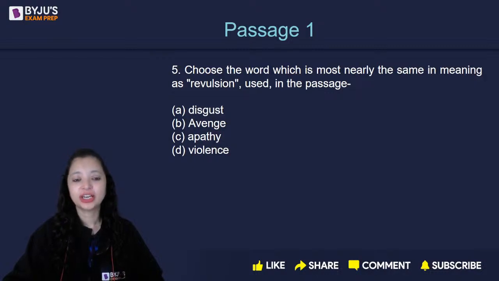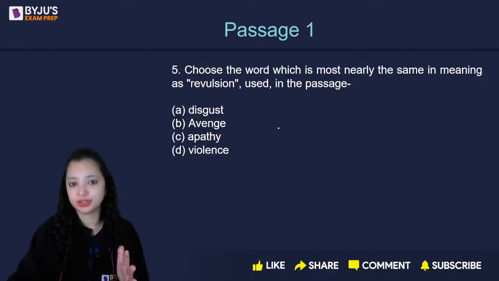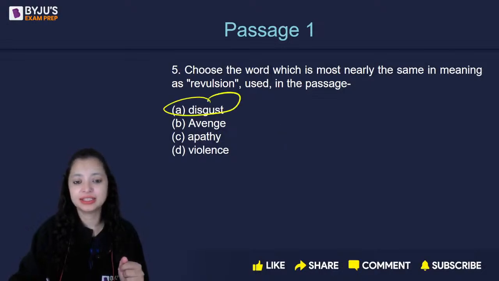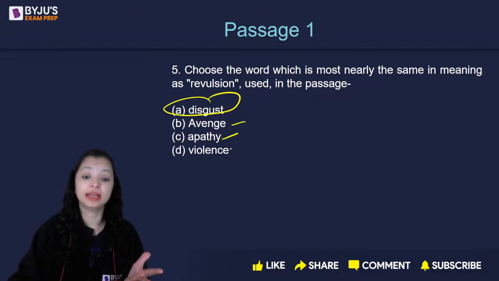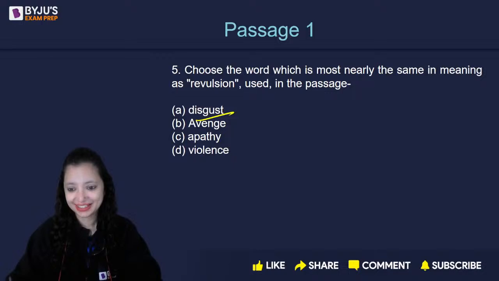Yes. The correct answer is disgust. Revulsion is hatred, ill feeling. That's disgust. Avenge is revenge. He was not revengeful. Apathy is no feeling at all. And violence, you know the meaning of it, right? The correct answer is disgust. आगे चलते next question.